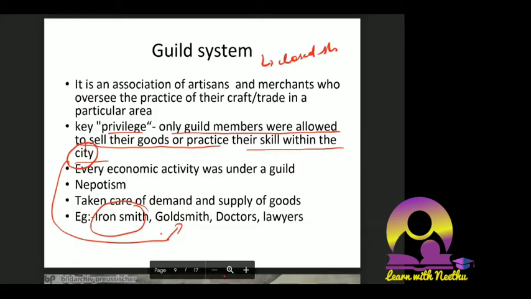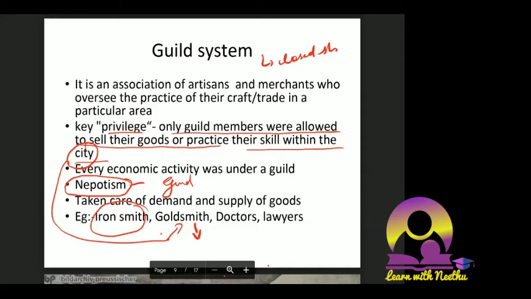Another very important thing is that nepotism was prevalent in the guild system. What is nepotism? This word is very familiar now with respect to the Bollywood issues going on. But how was nepotism prevalent in the guild system? I told you it is a closed system. Whoever is trained under existing guild members will be allowed into the group.